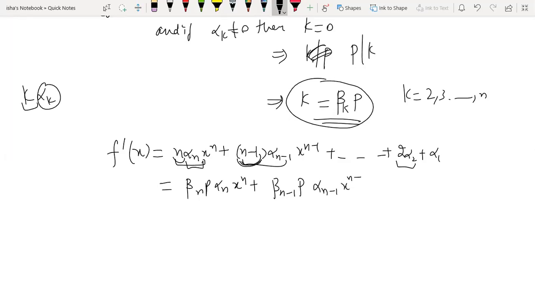The first coefficient of the derivative will have x raised to power n minus 1, and the second x raised to power n. I'm sorry, I wrote that by mistake. Yeah, here it will be x.